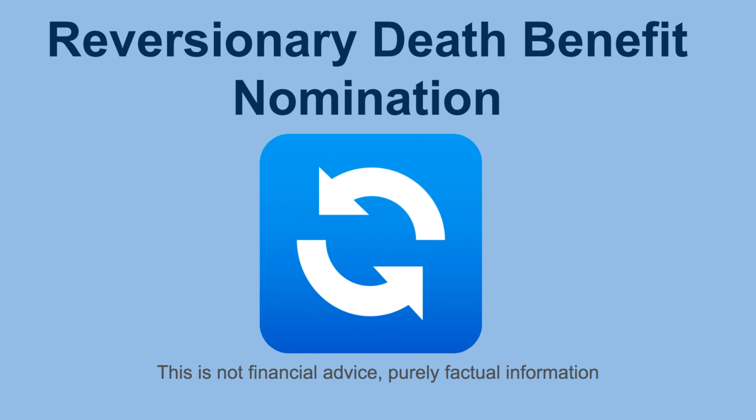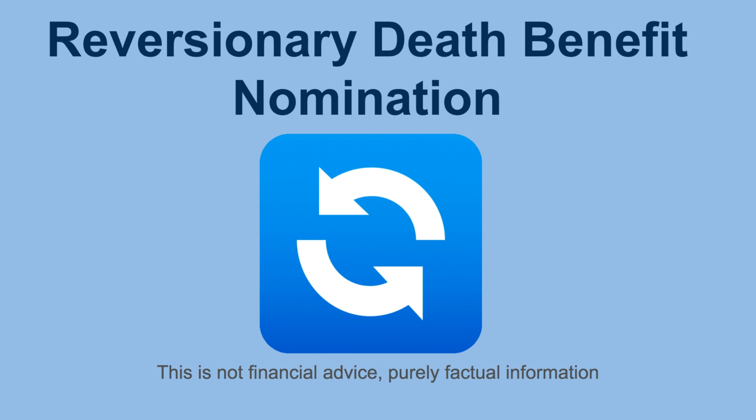Now, when you set this account up, there will be the option of a reversionary death benefit nomination. Essentially, this additional option allows you to nominate someone to whom the funds, in the event of your passing, will revert, but remain within the pension phase. Let's break that down.